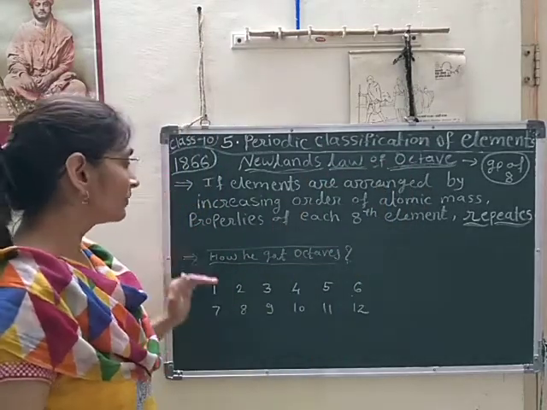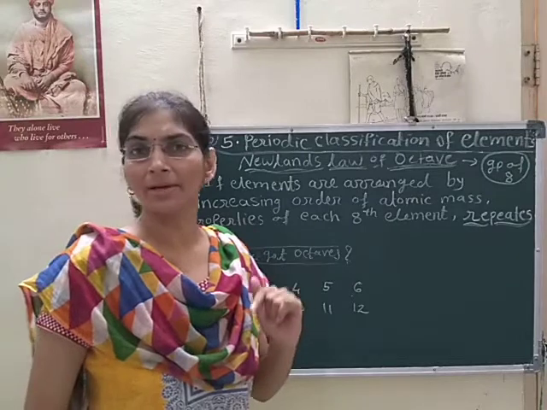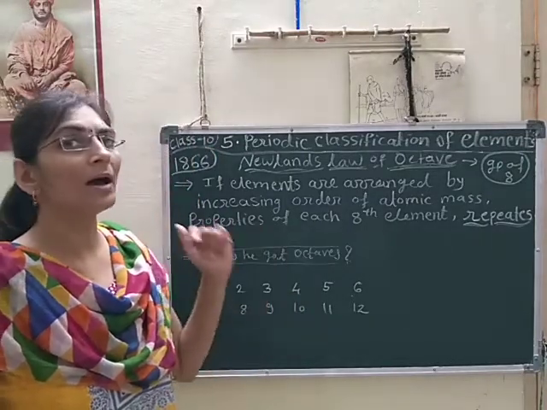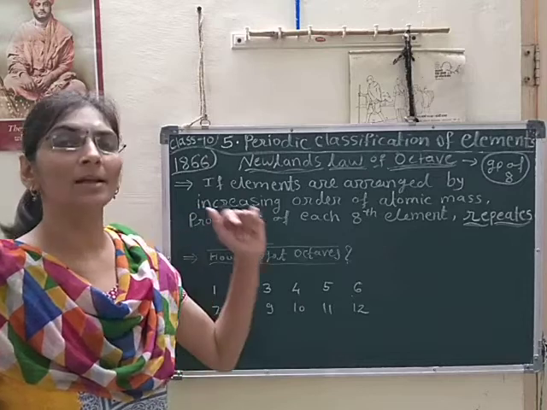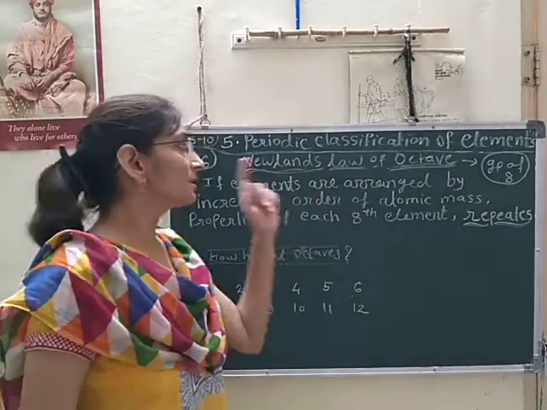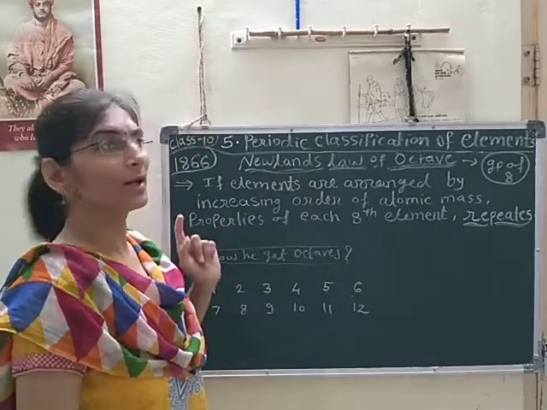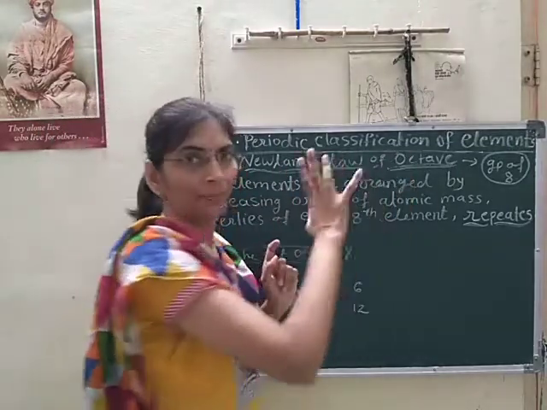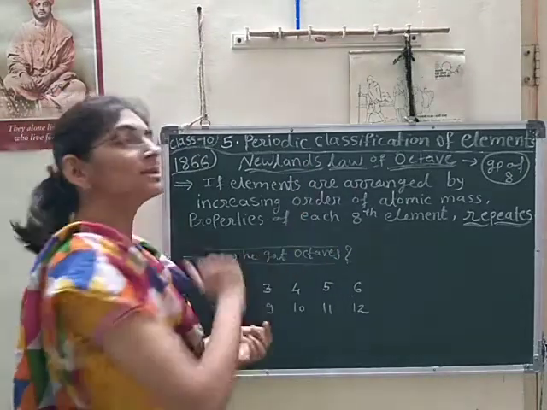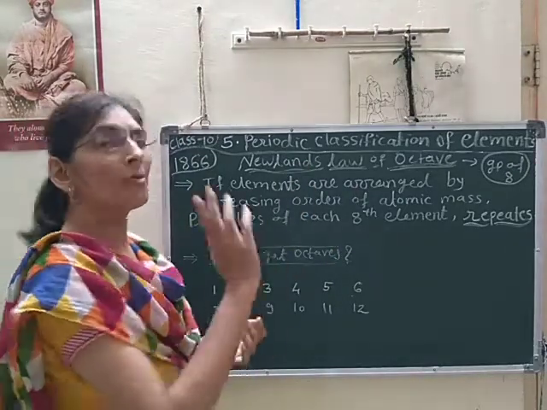At that time, a total of 56 elements were there. And he arranged those 56 elements in the form of octaves. That's why we have to learn Newlands' law of octaves. His periodic table is based on the same law, Newlands' law of octaves.